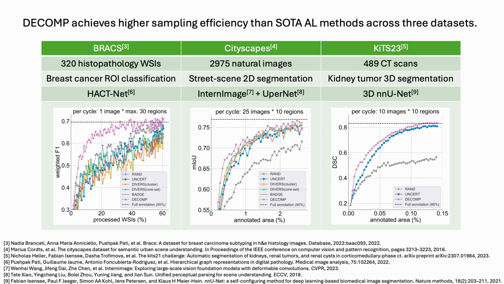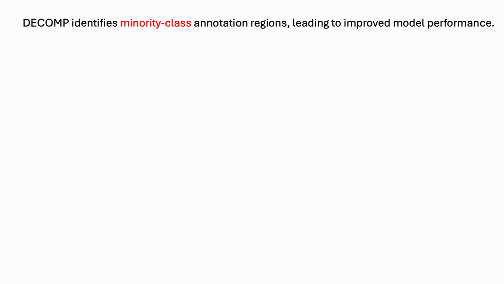Specifically, by processing only 30% of whole slide images in BRACS, 2.5% annotated area in Cityscapes, and 0.12% annotated area in KiTS23. When looking into the results on Cityscapes, we find that the high sampling efficiency achieved by decomposition sampling might result from its capacity to detect minority class samples.